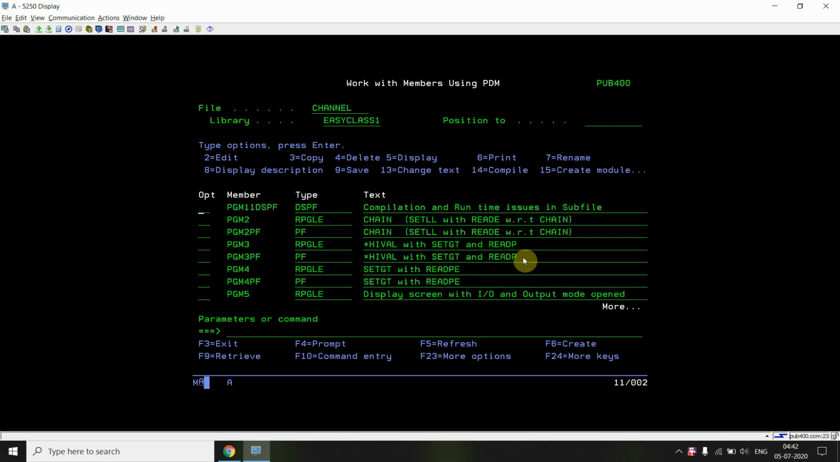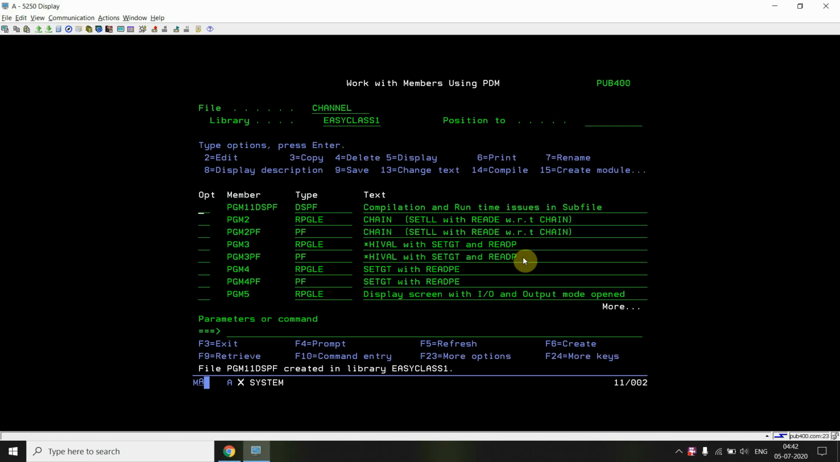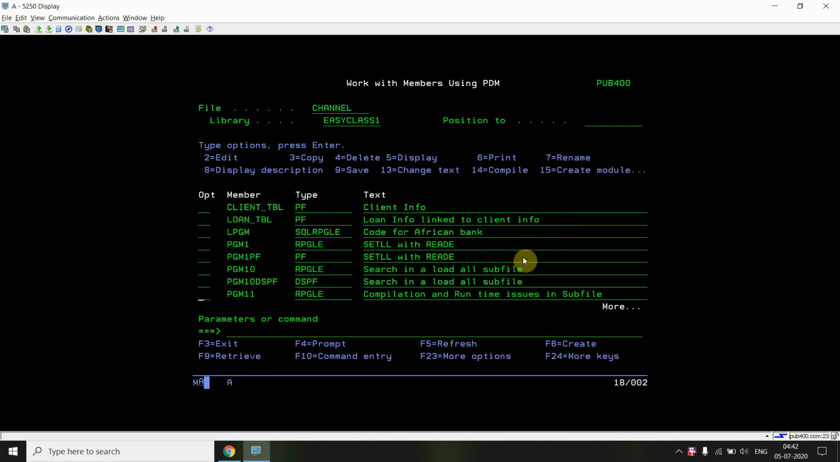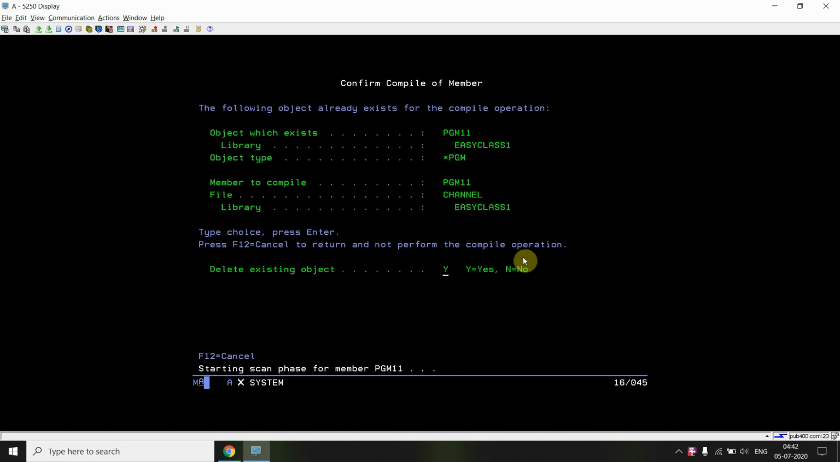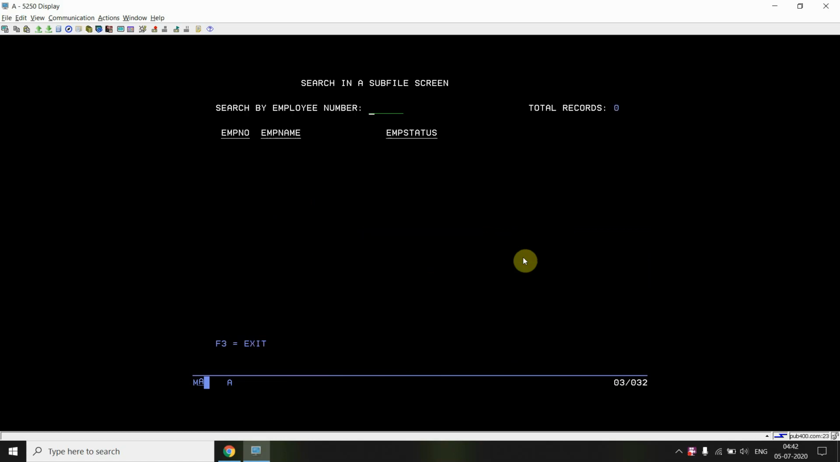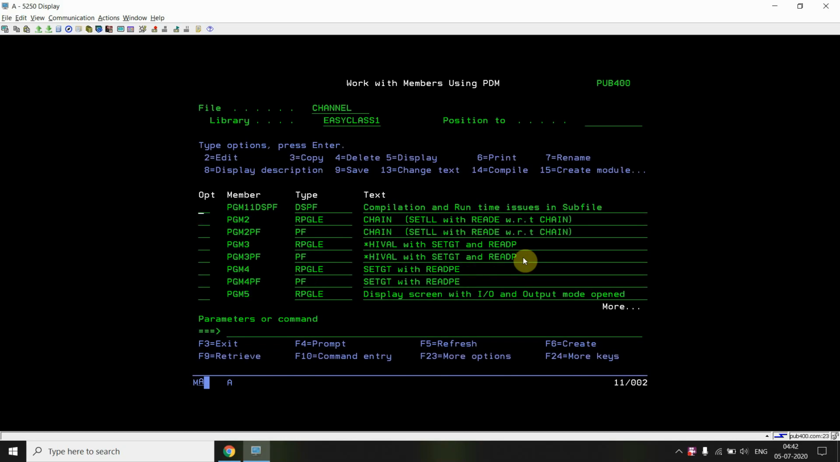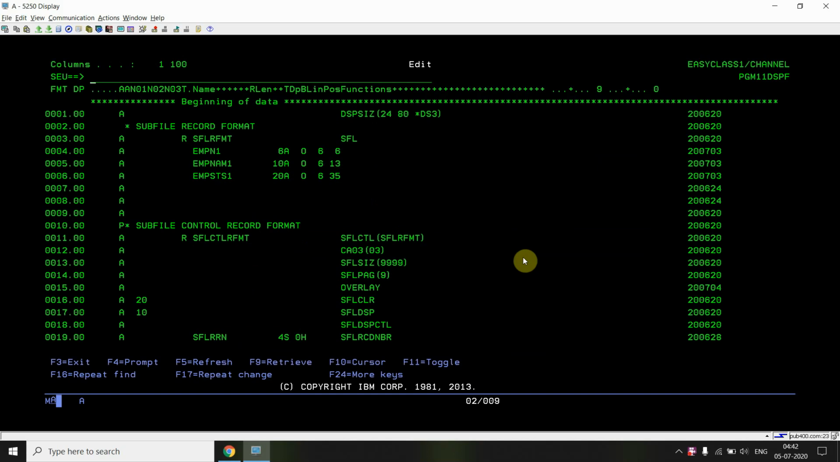Currently this is my subfile, which is created successfully, and this is the program. If I call this program, I would be able to see the correct result. I'm not getting any error. Now, how would I get an error in this subfile?